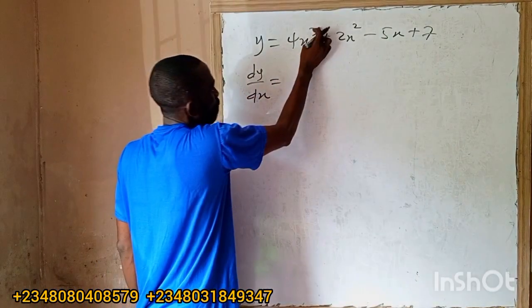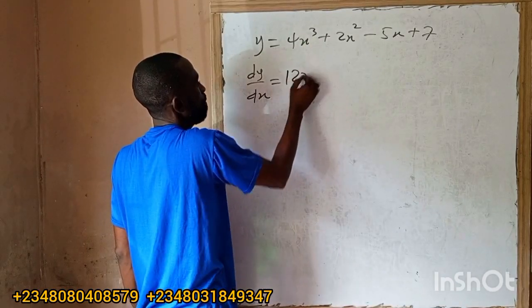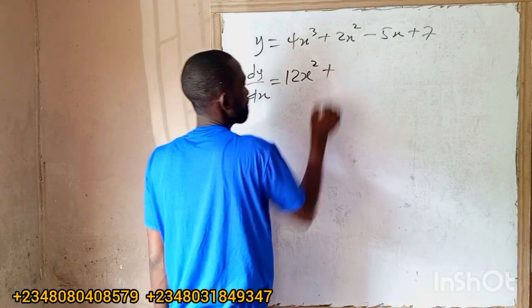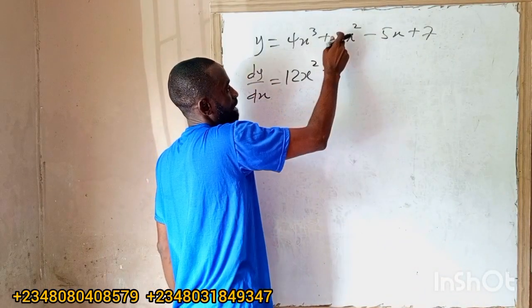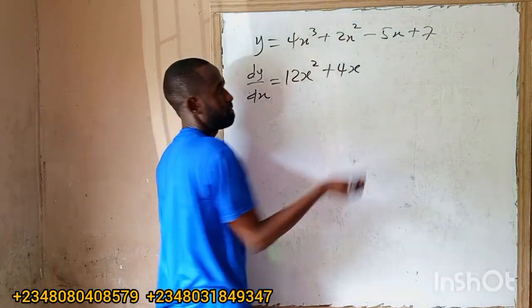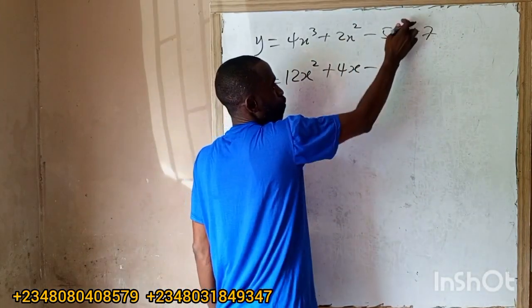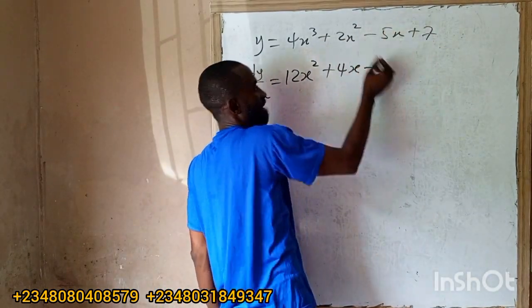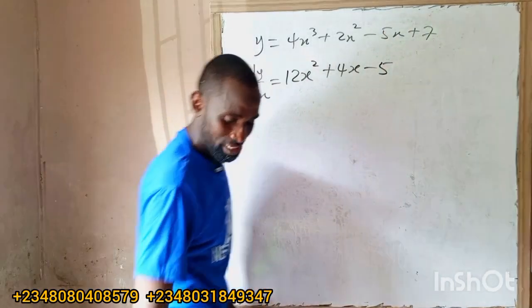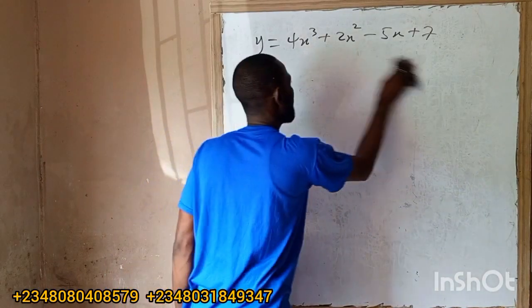You use the rule one by one. 4 times 3, 12, that is power 3 minus 1, 2. I'm using the general rule. 2 times 2, 4, that is power 2 minus 1, that is 1. Minus, this one is 1, 1 times minus 5, minus 5. Then 1 minus 1 is 0.